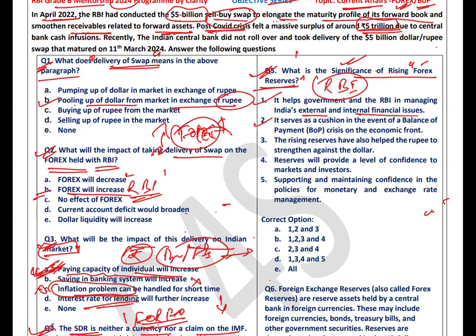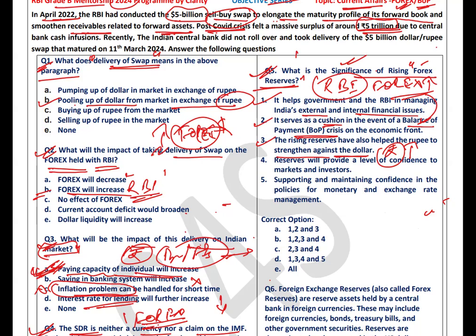All right. See the second statement: it serves as a cushion, a buffer-like thing, in order to tackle the balance of payment crisis. Yes, definitely, if forex reserve is high, it will serve as a cushion to tackle the BOP crisis. Third, the rising reserves have also helped the rupee to strengthen against the dollar. If the forex reserve increases, the Indian rupee will appreciate. It will strengthen against the dollar. So this option is also correct.